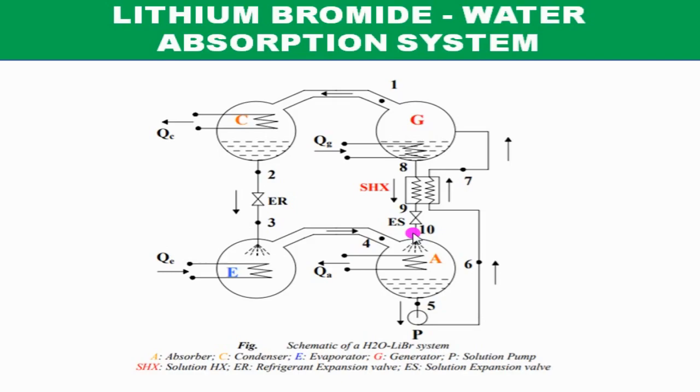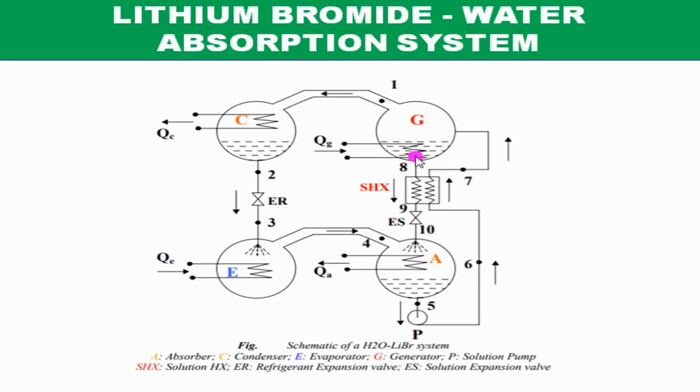In aqua ammonia system, strong solution means water with high concentration of ammonia vapor. The weak solution is the one which is having water with less concentration of ammonia. In this case, the absorber is lithium bromide, and lithium bromide with more water is known as weak solution, and lithium bromide with less water concentration is known as strong solution.